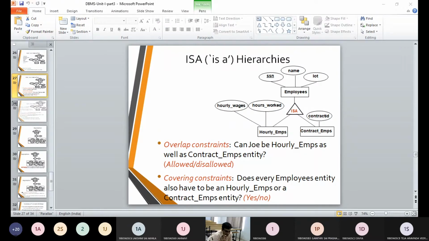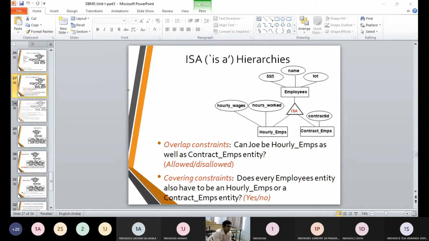When learning these concepts, we need to understand two derivative parts.